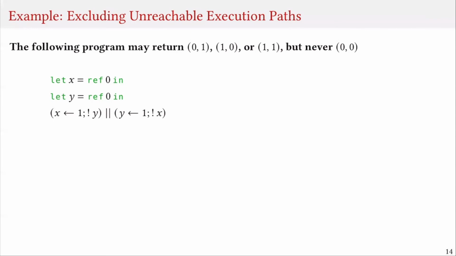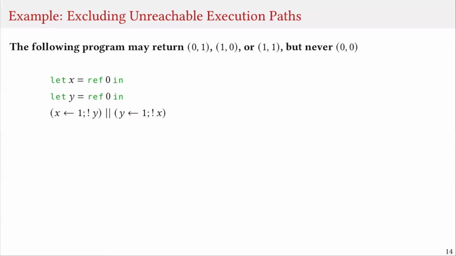Let us look at another simple example. Let's consider the following program, which allocates two references, X and Y, with the initial value 0. It then launches two threads. The first thread writes 1 to X and reads Y. The second thread writes the value 1 into Y and reads X.